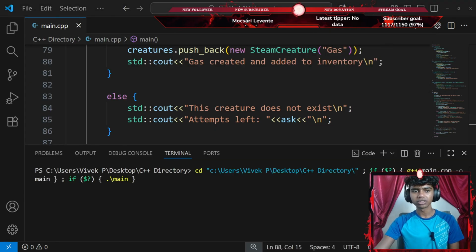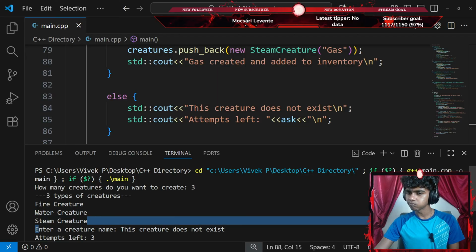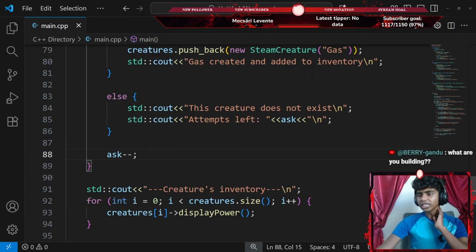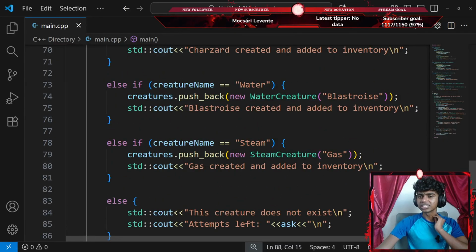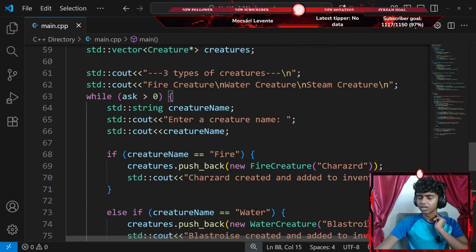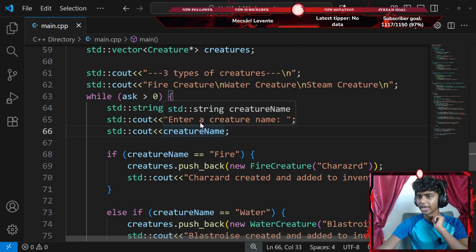Let's see what happens. Okay, it's going to say how many creatures you want to create. I want to create 3 creatures. Fire creature, water creature, steam creature. 3 types of creatures. Enter the name for a creature. This creature does not exist. Attempts left 3, attempts left 2, attempts left 1. Okay, it says this creature does not exist. I should ask which creature. Okay, why doesn't it ask this question? Enter a creature name.